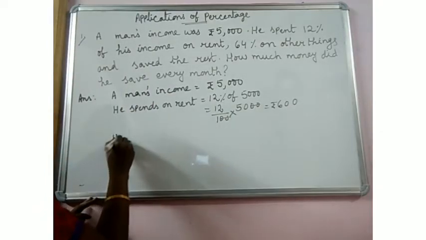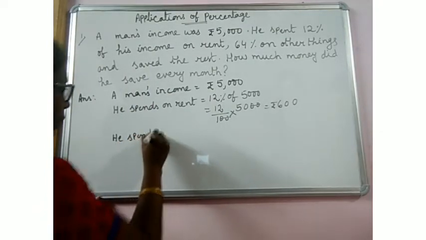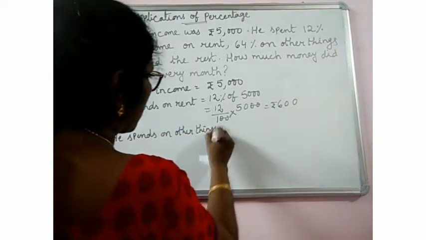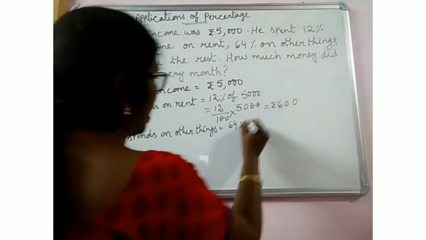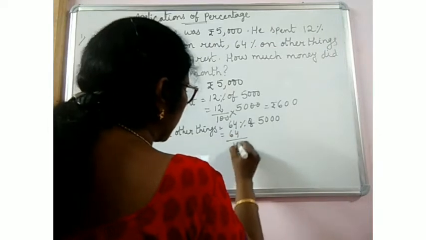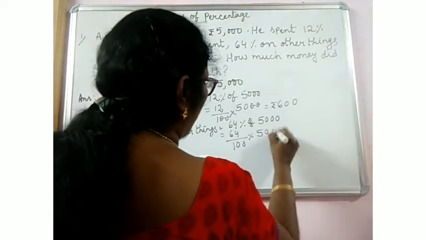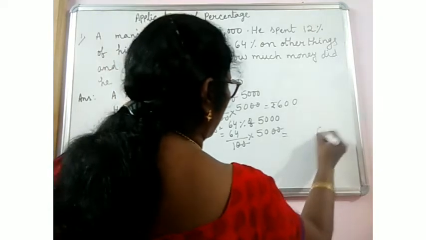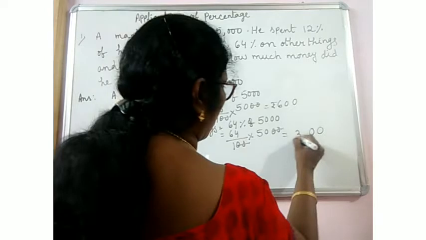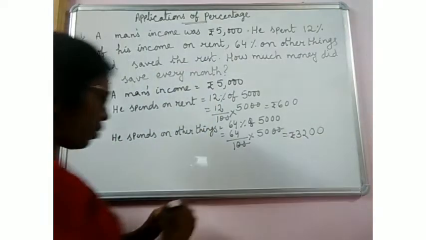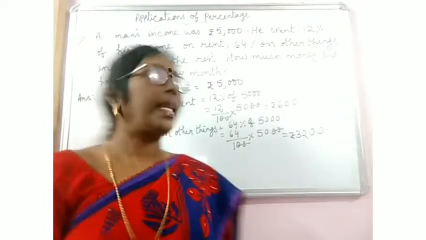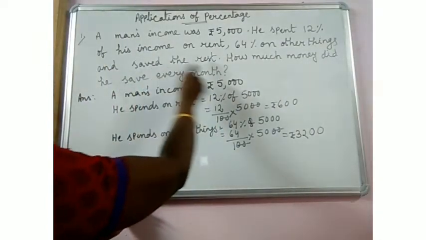He spends on other things an amount equal to 64% of his income. 64% of 5,000 rupees, that is 64 by 100 into 5,000. Two zeros cancel. 5 fours are 20, 0, 2 carrying. 5 sixes are 30 plus 2 is 32. So 3,200 rupees he is spending on other things, and the rest he saves.